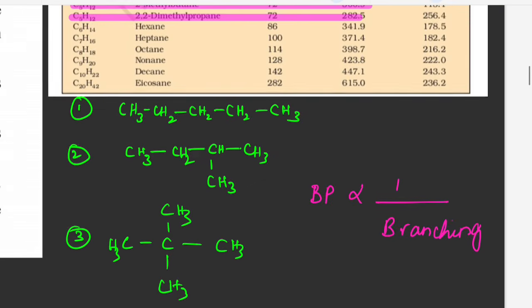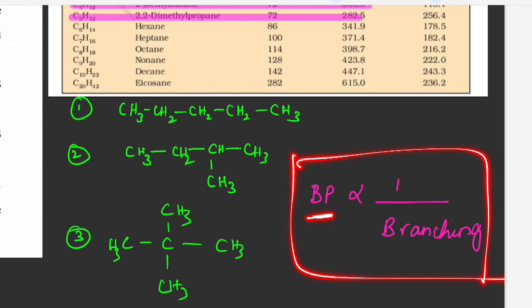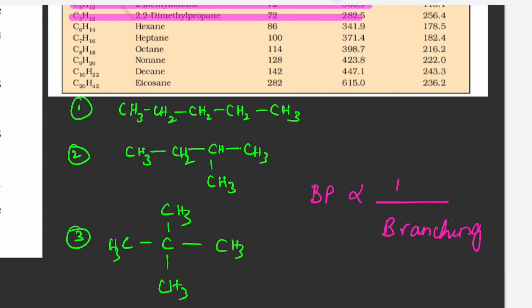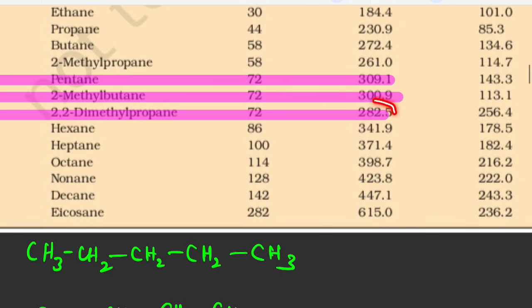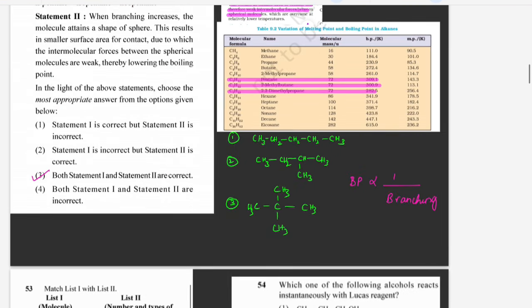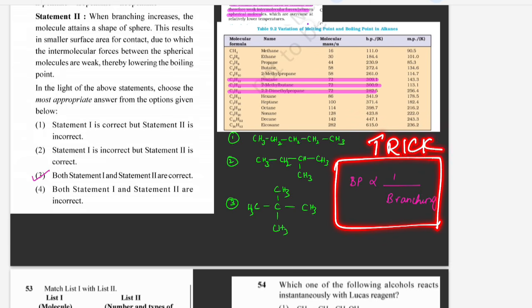Students, here this is pentane, this is isopentane and this is neopentane, where the branching is more. See here, one branch and here two branches are present. Remember this trick: boiling point is inversely proportional to branching, meaning the more the branching, the lower the boiling point. Here the branching is more, therefore the boiling point is going to reduce. You can see here the boiling point is reducing. So this is the trick, write and learn. This is the trick which you are going to use.